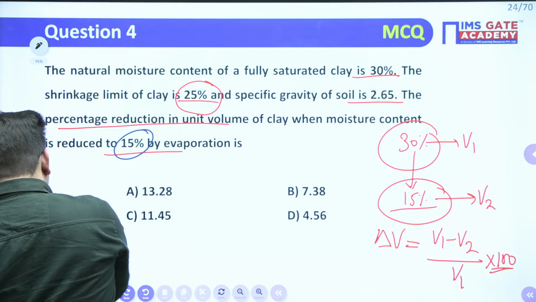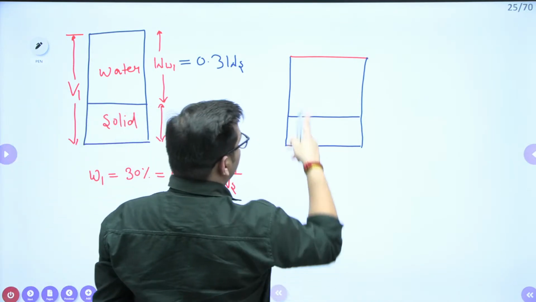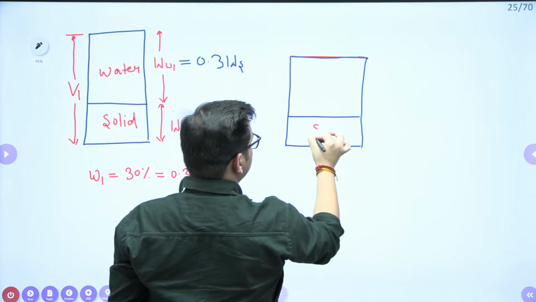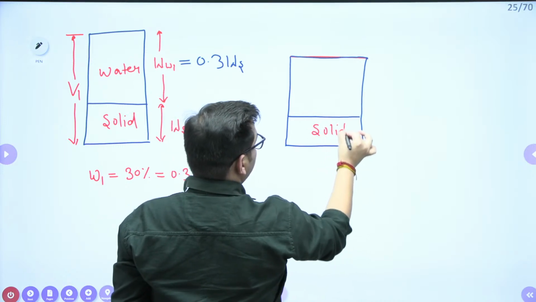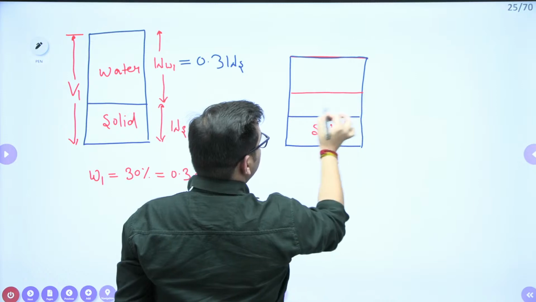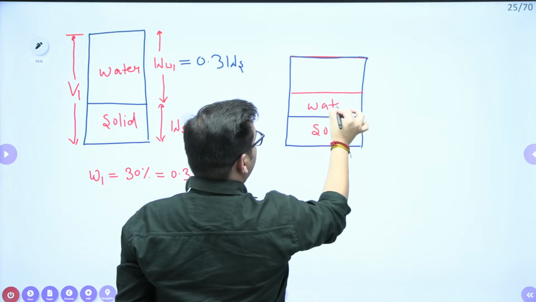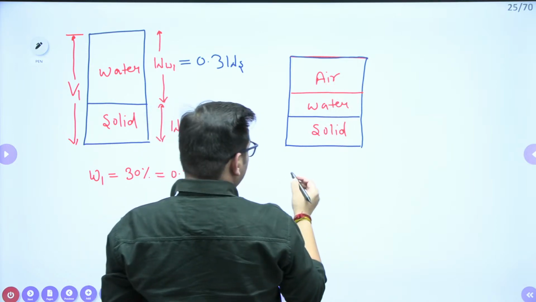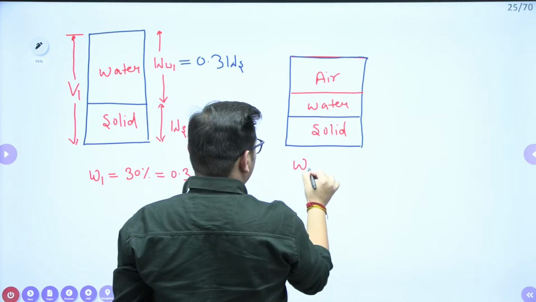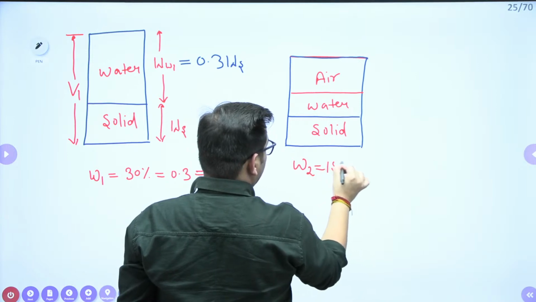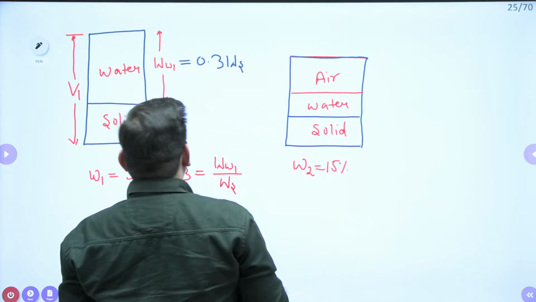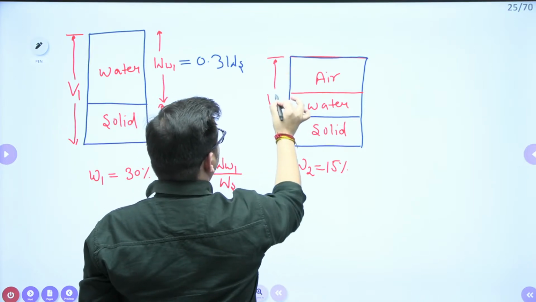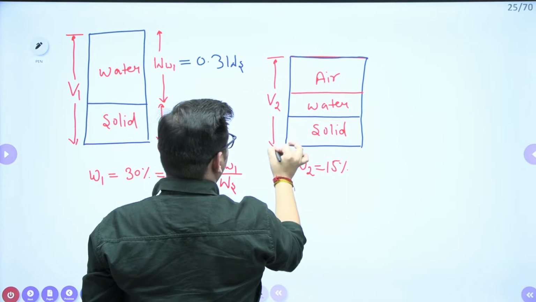So now this particular soil will contain solids, water and air, right? This is for your second point. Here the water content is 15%, and its volume is V2.